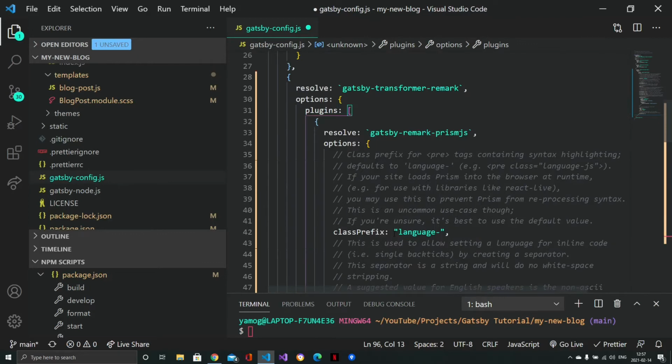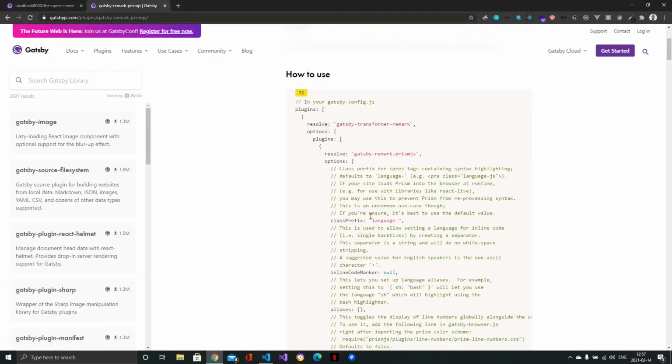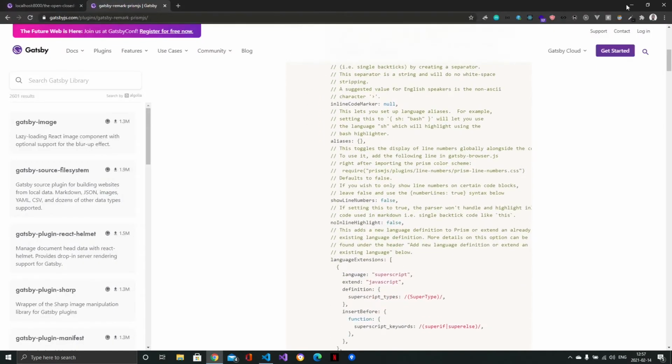I hope that made sense. So now we no longer have a string, we have an object, and it has the options property, which has the plugins array, and this array contains this prism plugin. And I think it looks right to me.